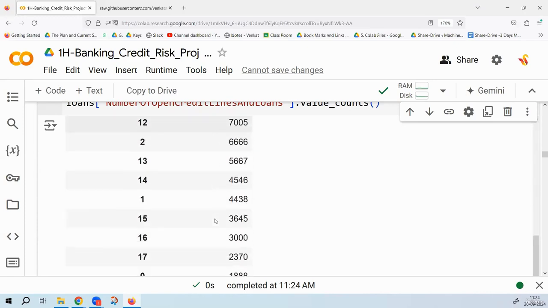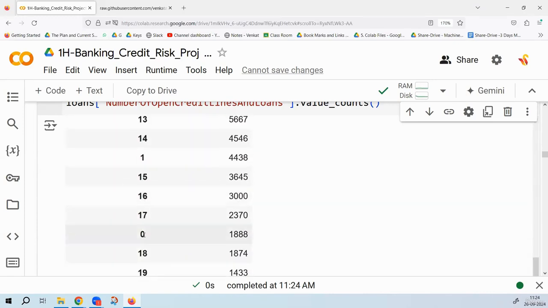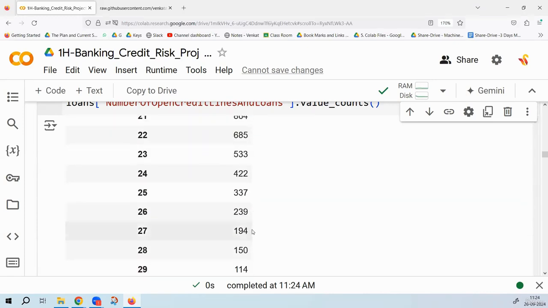But what is dangerous? Now look at this. Somebody has zero credit lines and loans. That is also dangerous. Can you tell me who these 194 guys are? 194 people have taken 27 loans, 27 credit lines and loans. Is that a regular, normal thing to have, or do you think we should look at it? It looks like an outlier.